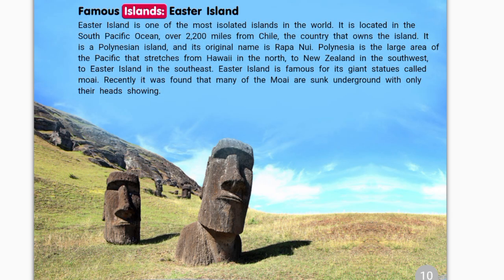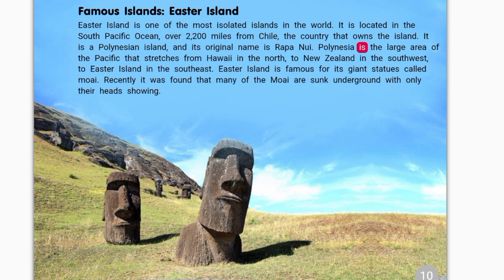Famous islands. Easter Island. Easter Island is one of the most isolated islands in the world. It is located in the South Pacific Ocean, over 2,200 miles from Chile, the country that owns the island. It is a Polynesian island, and its original name is Rapa Nui.